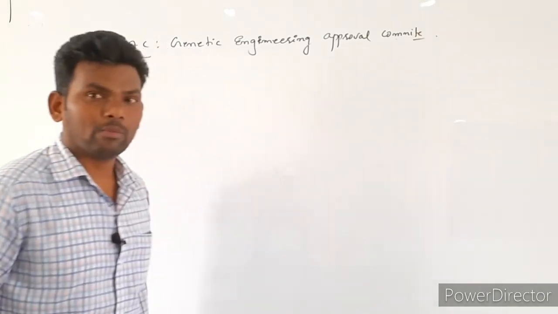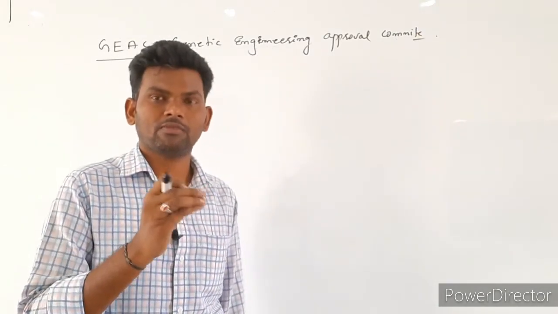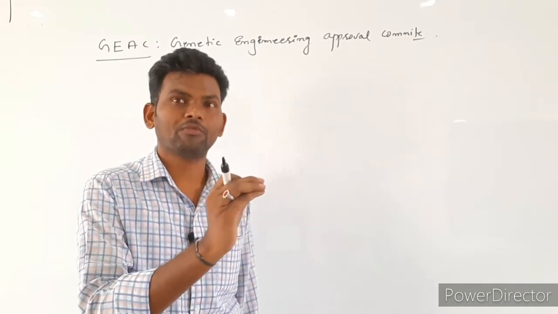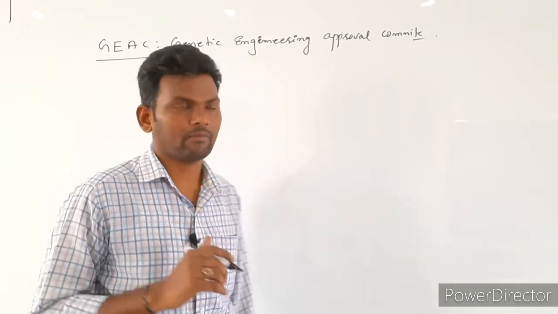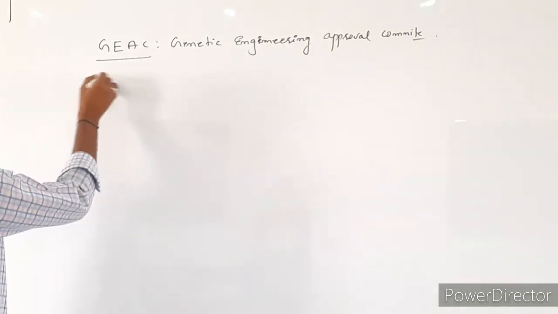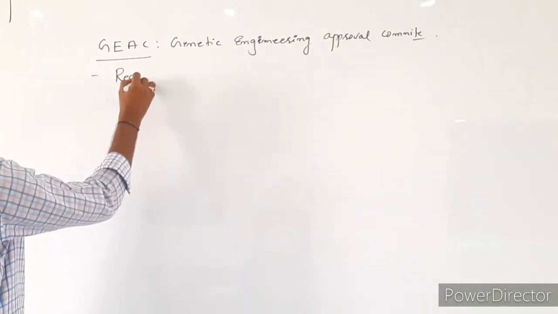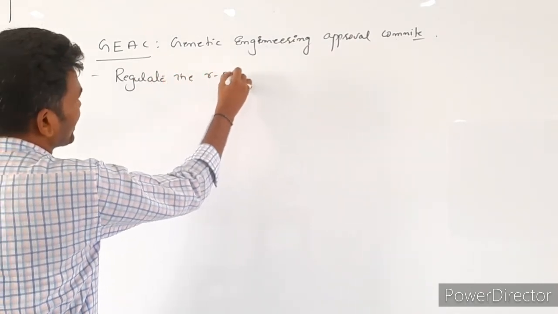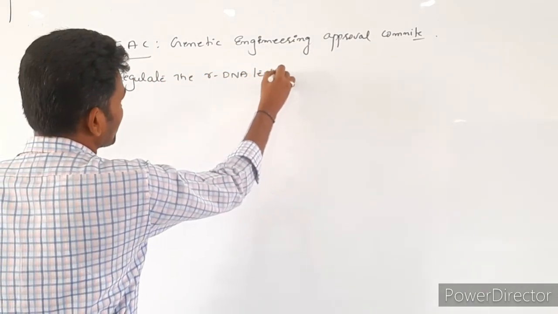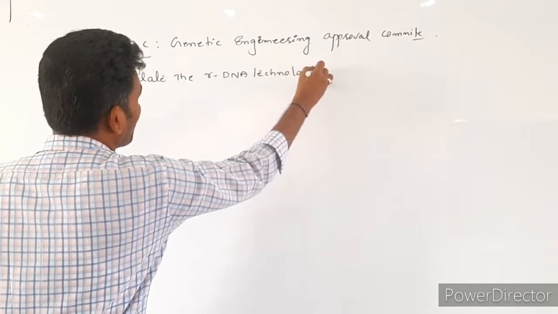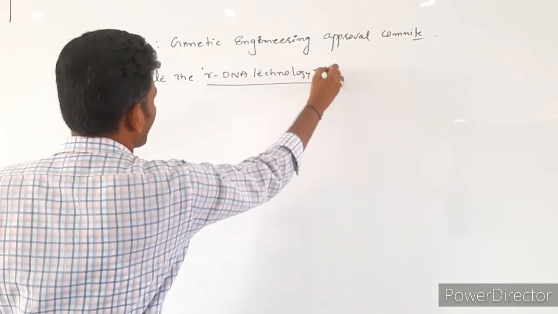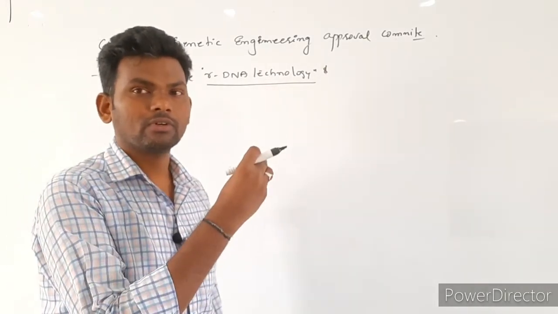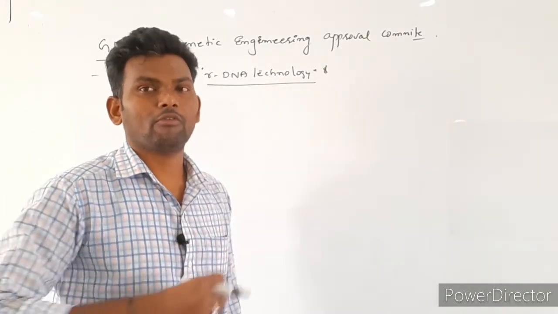Here it will give the permission. If the research is purely for human welfare, then only it gives the permission, and it is going to regulate the rDNA technology, and it gives the boundaries for research, and also it is going to take care of the safety of humans.